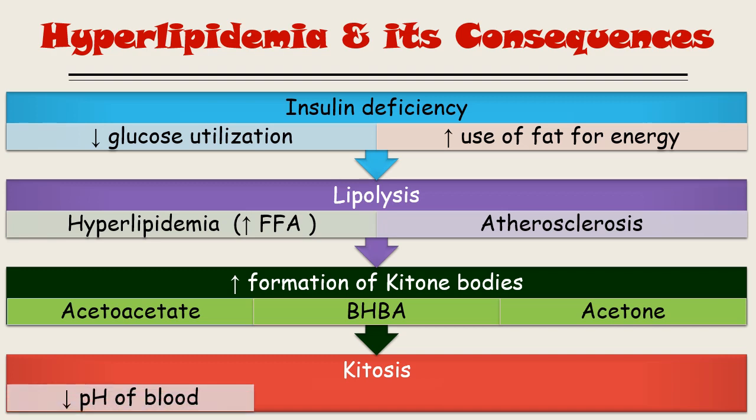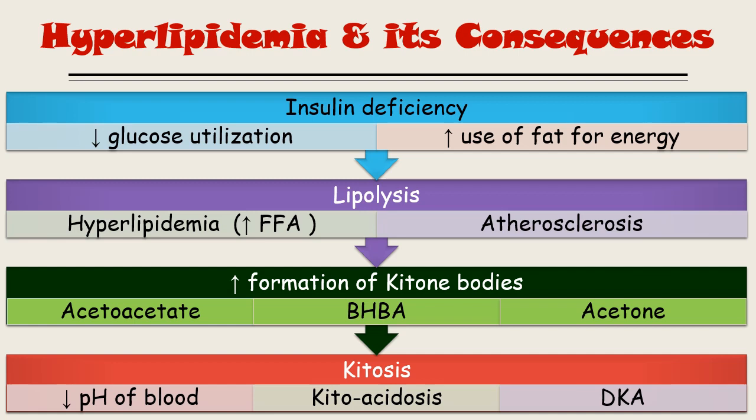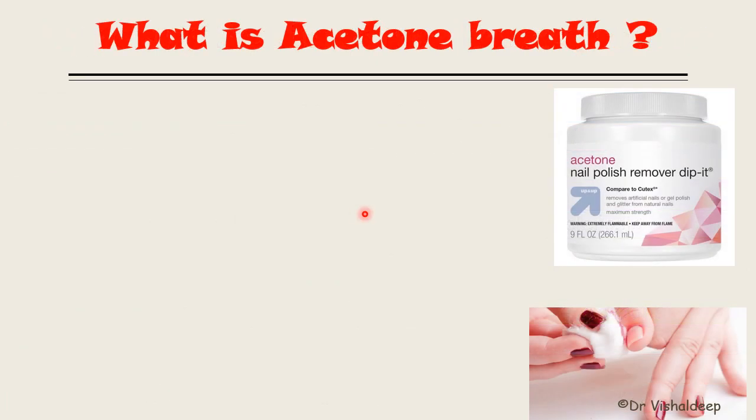Now, due to this ketosis, acidosis will occur, with decreased pH of the blood, and it causes ketoacidosis. The severe condition is known as DKA, diabetic ketoacidosis. It is a severe condition that takes place in a person suffering from diabetes mellitus. Now, one more thing: what is acetone breath?